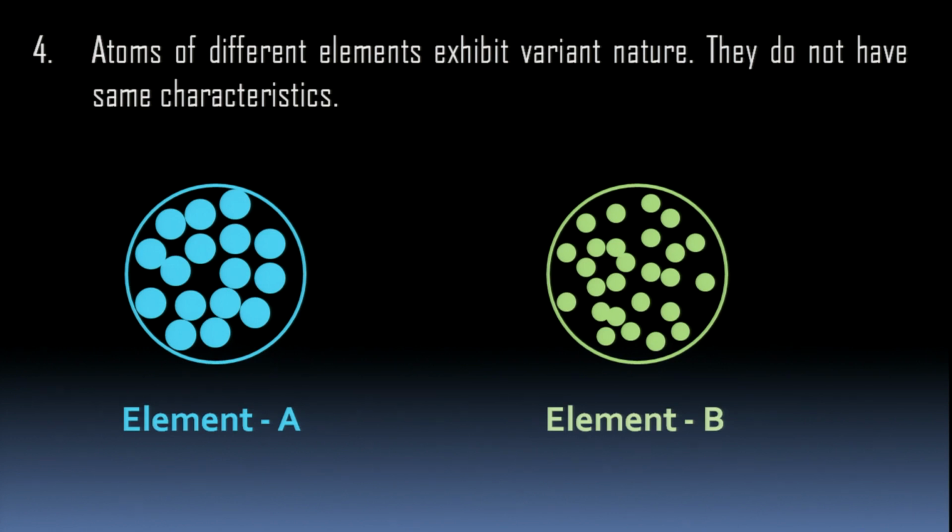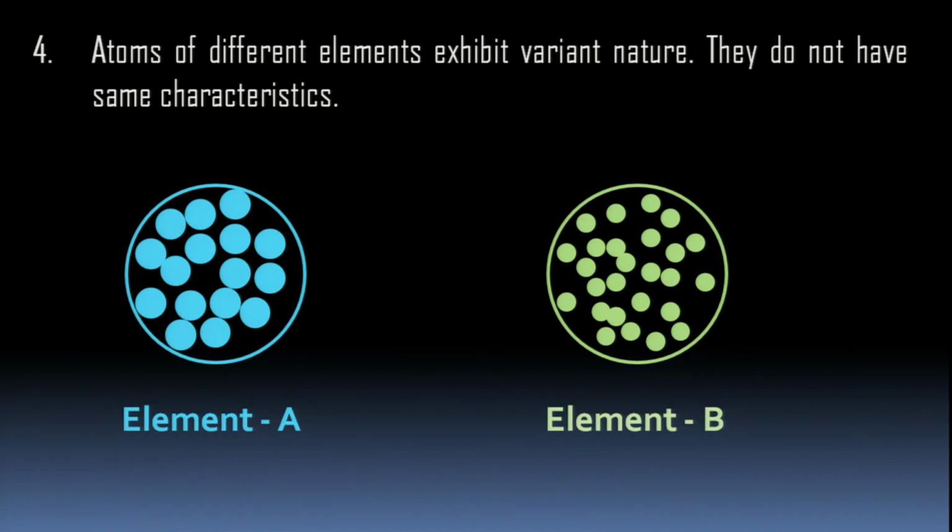Now, atoms of different elements exhibit variant nature. They do not have same characteristics. You can see, children, in element A you have lots of atoms, and their shape and size are equal. In element B, you have lots of atoms whose shape and size are equal.